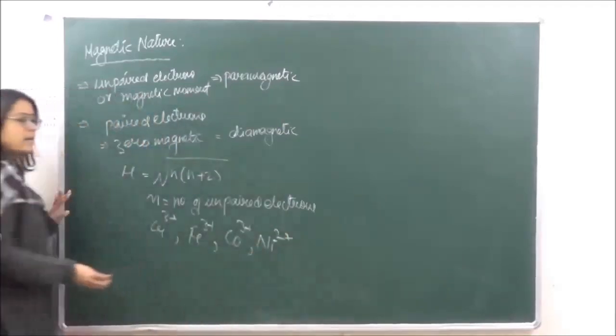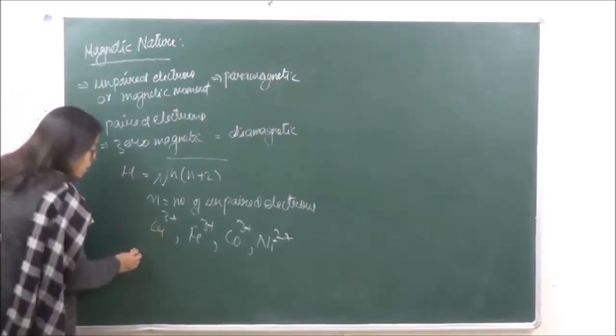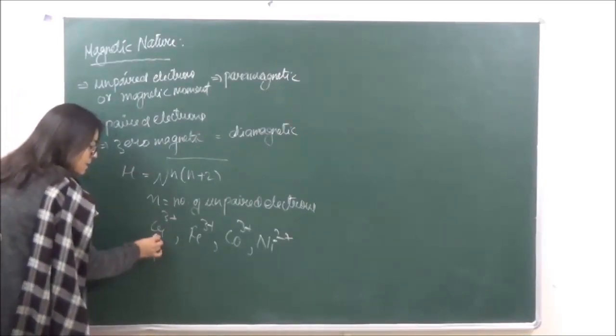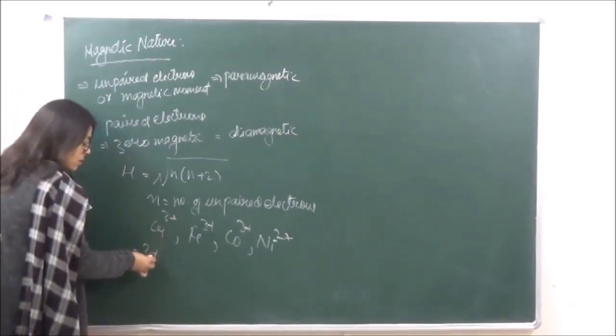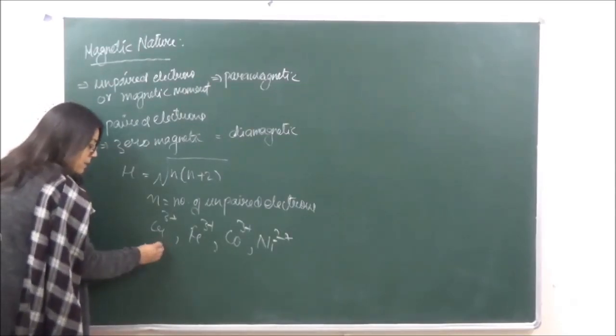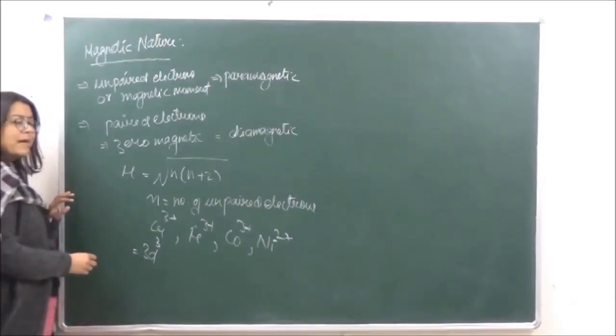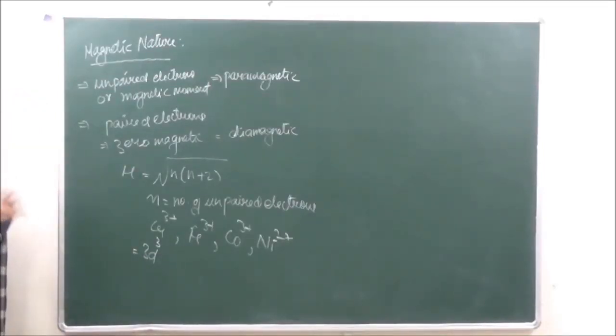So how will you find out? Here you have to see the electronic configuration. In case of Cr3+, the electronic configuration will be 3d3. Chromium has 3d5 4s1, so if 3 electrons are removed, it becomes 3d3.